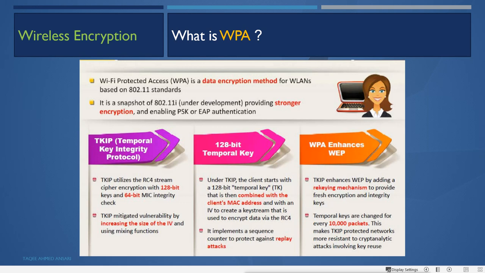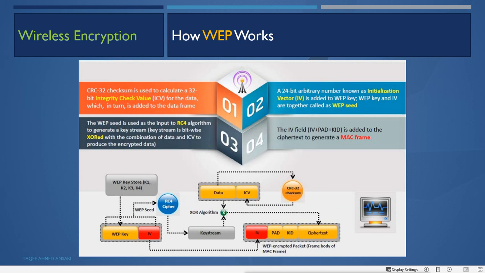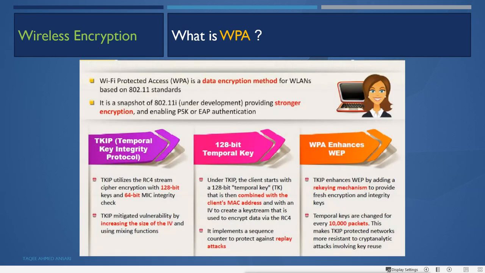This TKIP mitigates the vulnerability by increasing the size of the IV and using mixing functions. Now remember, it is not using the same IV again and again. That is what WEP was doing. It was using the IV here with this WEP key to do the cipher, and then the same IV it is using here in the data directly, but it is not doing that in WPA. It is mitigating this vulnerability by increasing the size of the IV and using a mixing function.